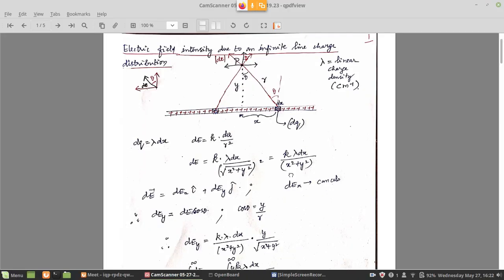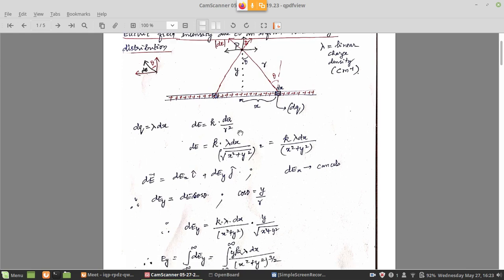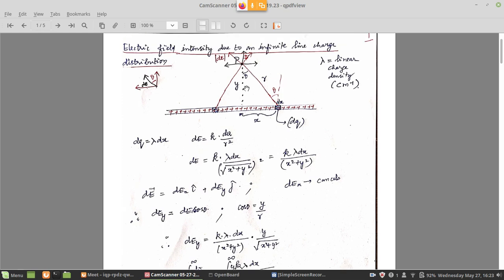So this is what I am going to do. Here the components are dividing like that. So I can split the component along the x-axis as dEx and along the y-axis as dEy. dEx is going to cancel, that is the sin theta component. What remains is the cos theta component, that is called dEy, because it is along the y-axis. So dEy is equal to dE cos theta. Now what is cos theta in this triangle? Cos theta is y by r, adjacent by hypotenuse, so y by r.